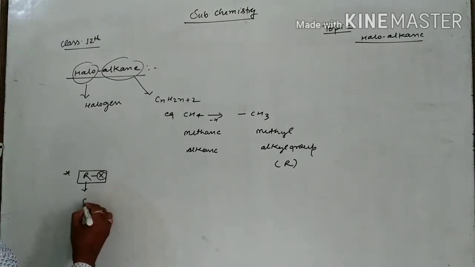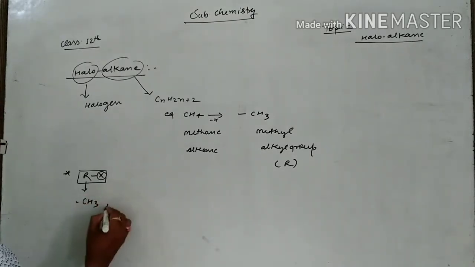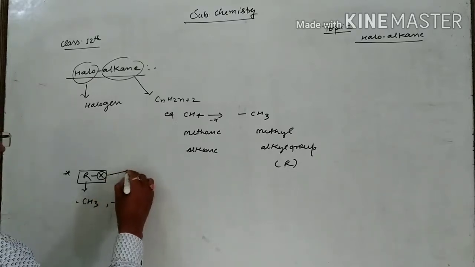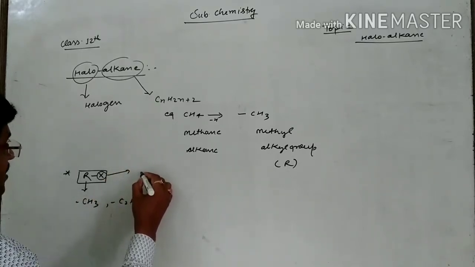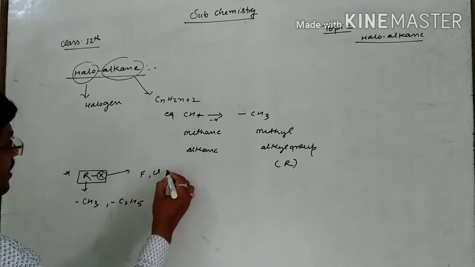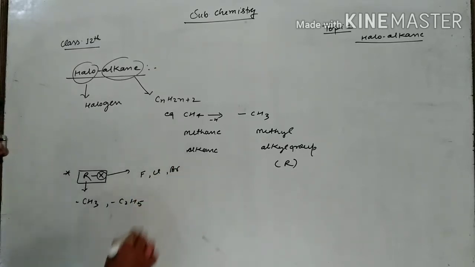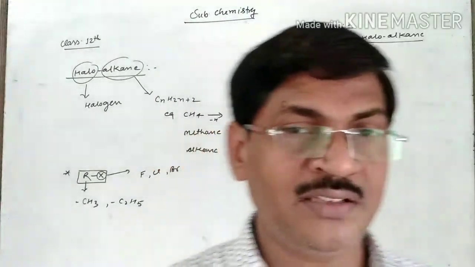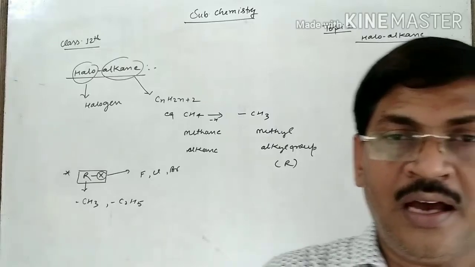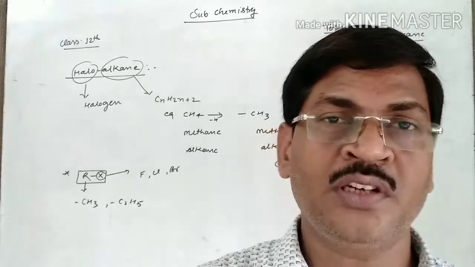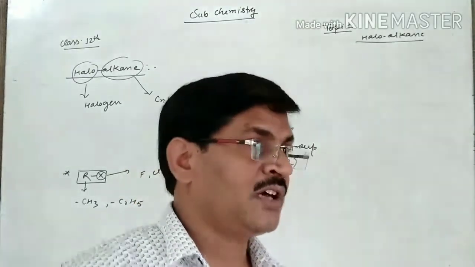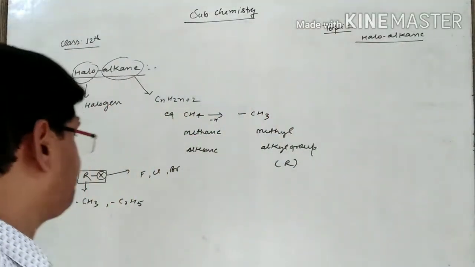So this one is CH3 or C2H5 or any other, and here in place of X is a halogen, it means F, Cl, Br, like this. In this way you are studying haloalkane. These are the compounds in which there is a presence of alkane with halogen, commonly haloalkane. But how these compounds are formed, I have to discuss about this.